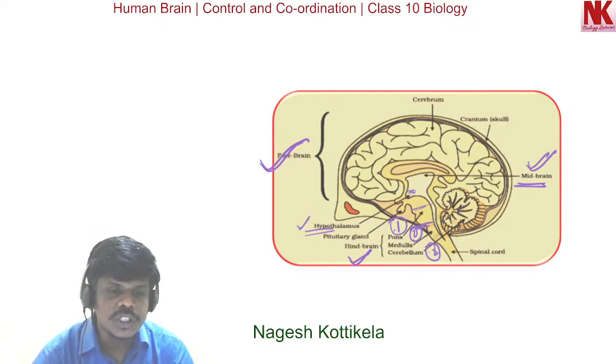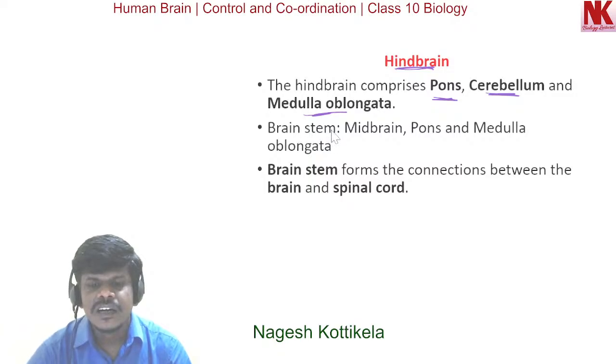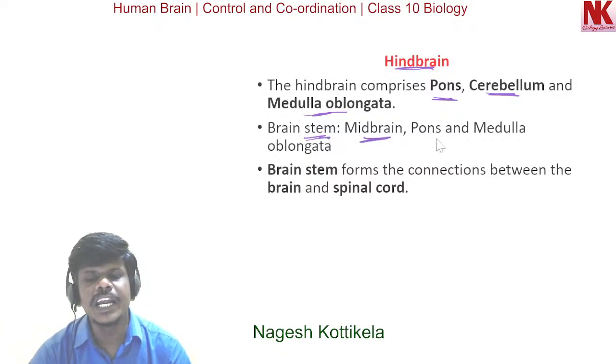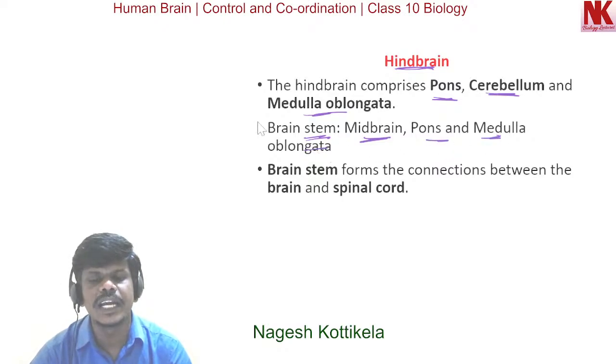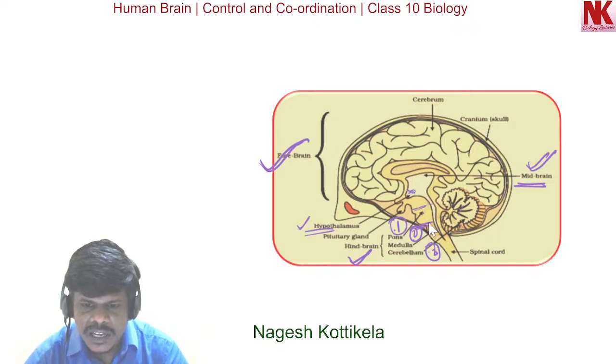Now in this hindbrain part, one more important aspect is the brain stem. Midbrain, pons, medulla oblongata, they form brain stem. You can see here in this picture, this is pons, this is midbrain. The midbrain is this part, this is pons, and this is medulla.